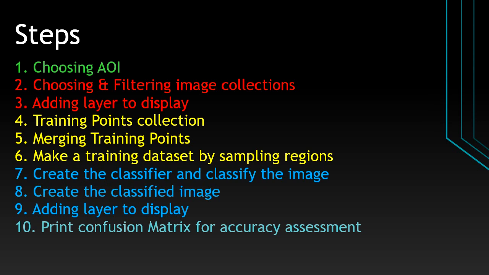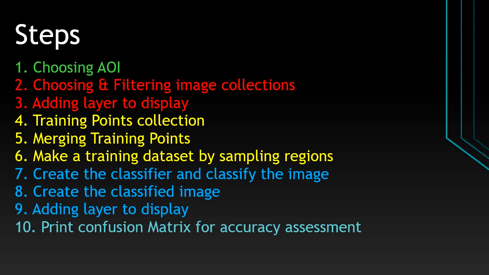The first step is you have to choose the area of your interest. That is important because it means you are studying what part of the surface of the earth. And the second and third are related to your data, what data you have to use, and that data you have to take in the Google Earth Engine and you will display it.